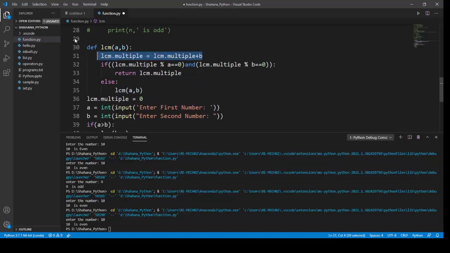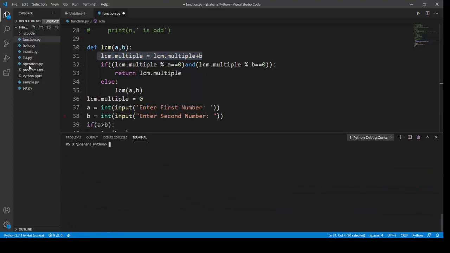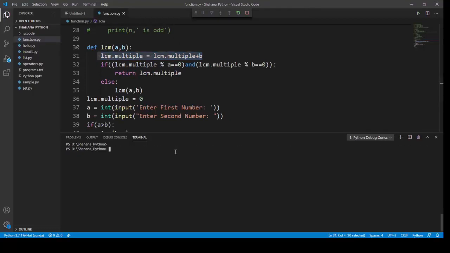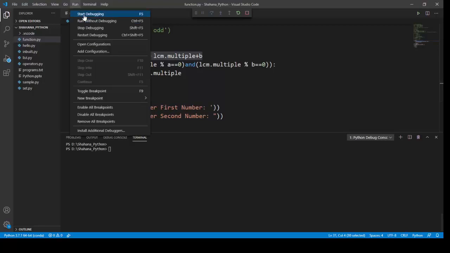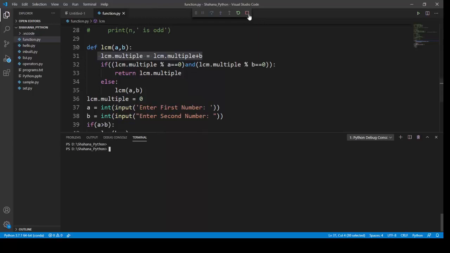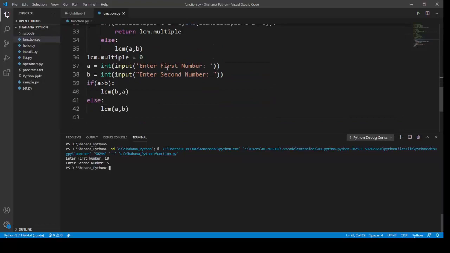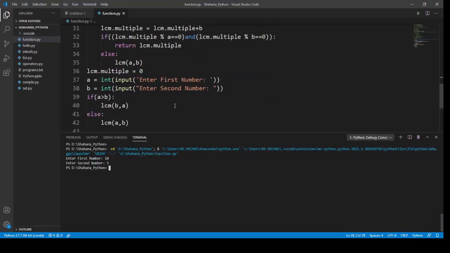For example, let me run this code. I'm going to enter my first number, 10, and my second number, 5.